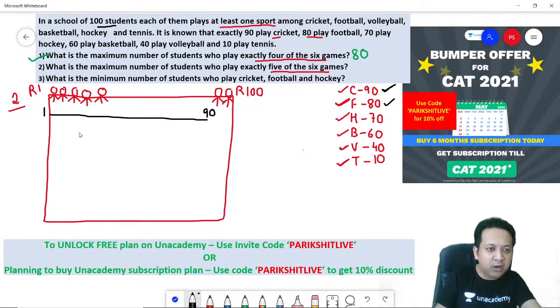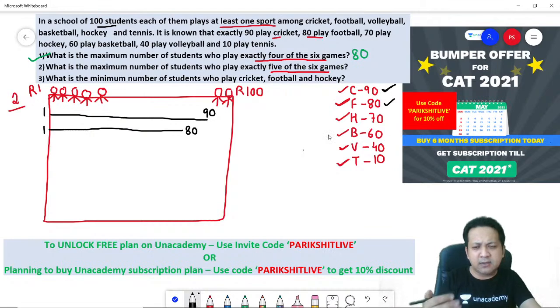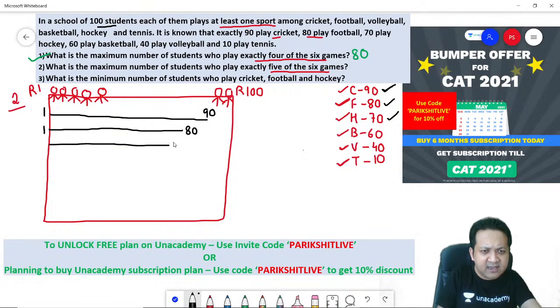So let's look at football. So football, how many students? 80 students. So let's say roll number 1 to roll number 80 is playing football. Similarly, hockey, keep going till he plays 5 games. 70. So roll number 1 to 70 is playing the third game as well.